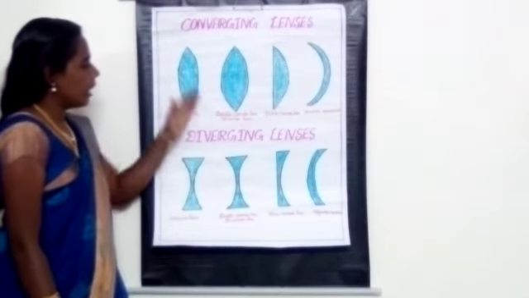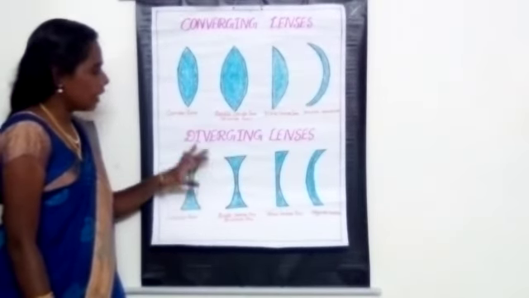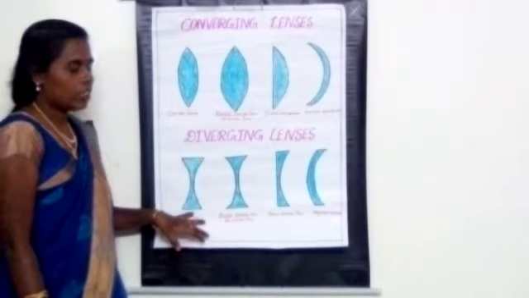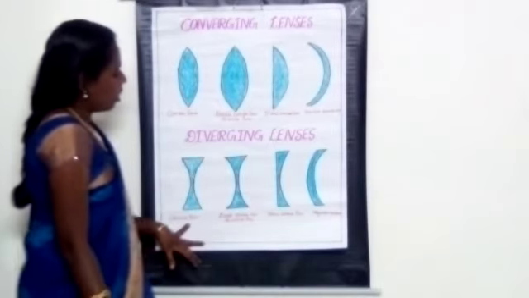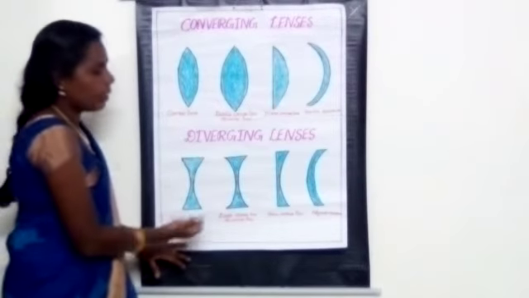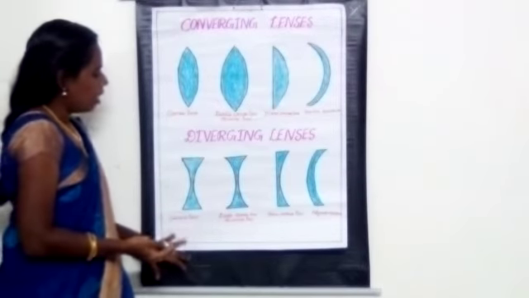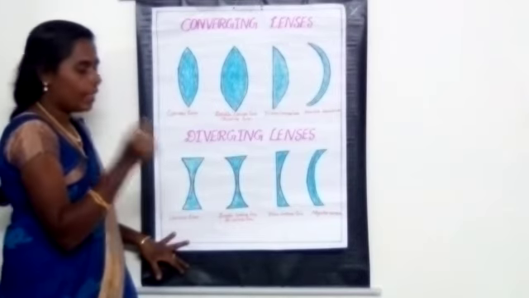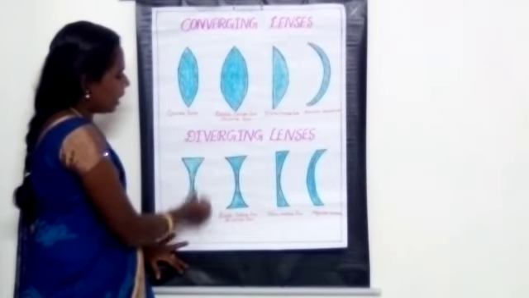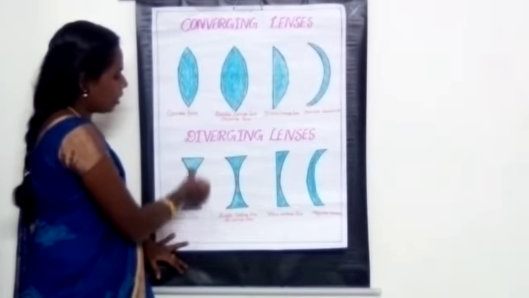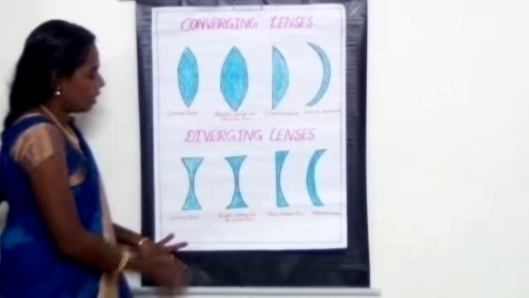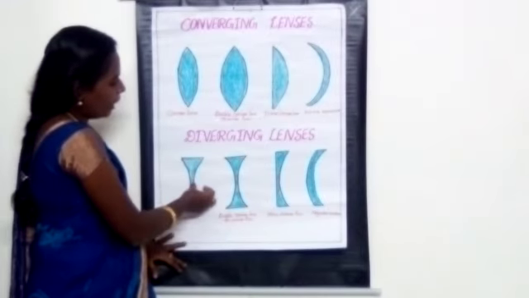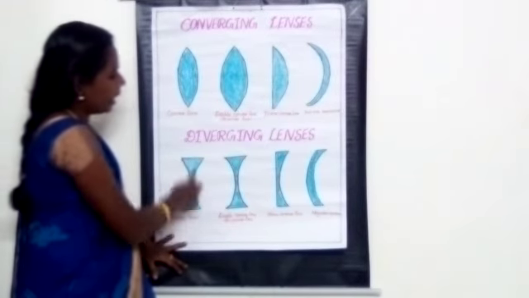Next type is the diverging lenses. Diverging lenses are nothing but the concave lenses. What about the concave lens? It is thinner in the middle. In the middle it is thinner than at the edges. So it is called the concave lens.